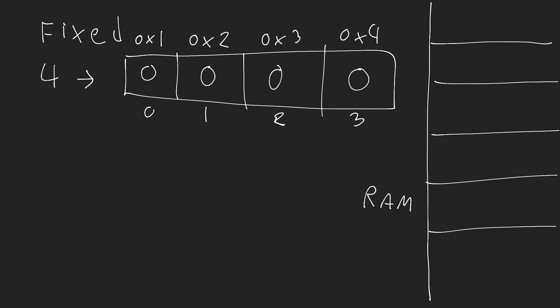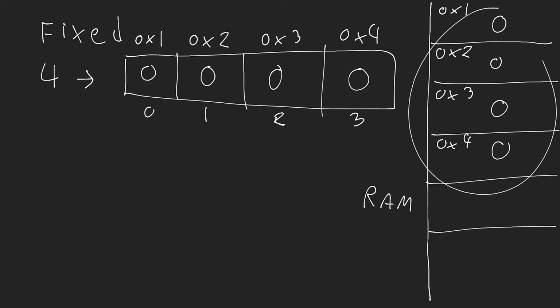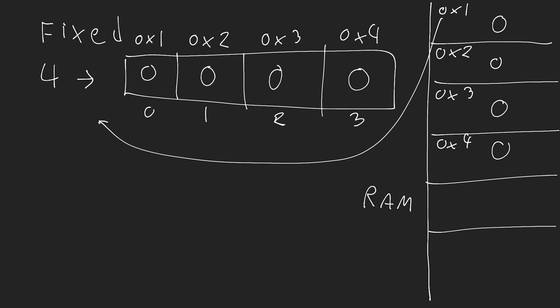Now, that means that in our computer's memory, we have a slot. These slots have an address, and that address stores a specific value. Those values, again, are what we have inside of the array. So we might have the slot 0x1 storing the value 0, 0x2 storing the value 0, 0x3, 0, and 0x4 storing 0 as well. Now, what happens when I initialize this array is I create these different slots, I allocate them in memory, and then I store a reference here to this first slot.